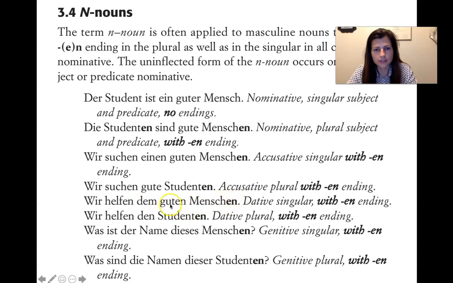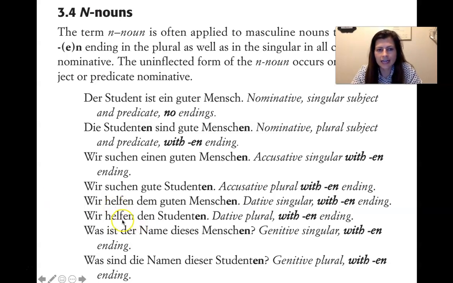So it's still in the singular. We are helping the good person, singular person. Wir helfen den Studenten. Now, you see this en ending, and that's really not going to help you much. It's in the dative plural, and you can tell because of the den, but this sentence is quite tricky. Wir helfen den Studenten.